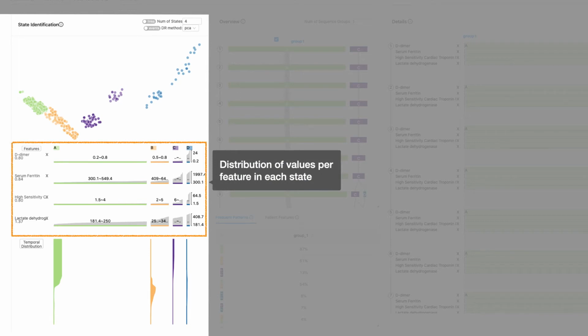The glyph matrix explains the characteristics of each state by showing the value distribution at different time point features. Each row is a user-selected time point feature, and each column is an identified state. The glyph in the cell represents the value distribution of the corresponding state.